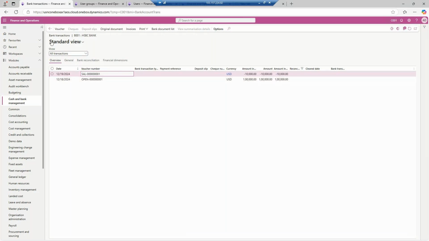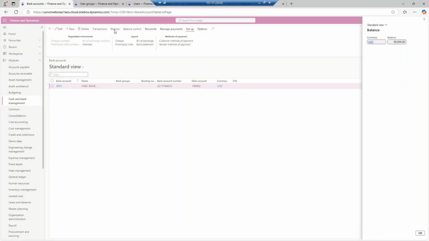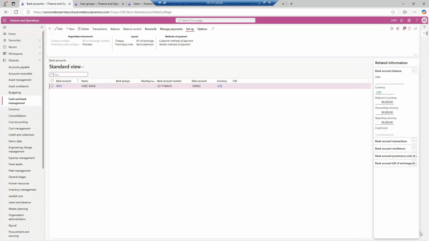We will come to the reconciliation process, how to reconcile these entries, later. Over here also there is a balance, so from this button also you can check the balance. Now coming to the point again, we want to do some petty cash entry.